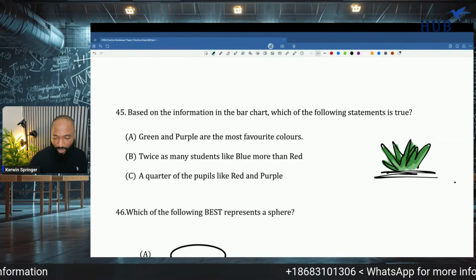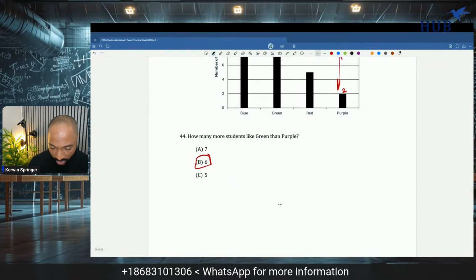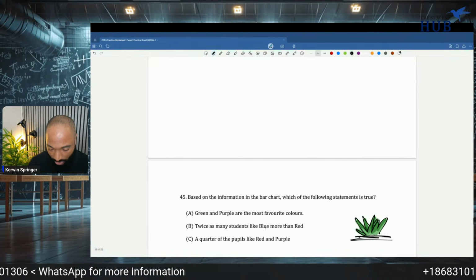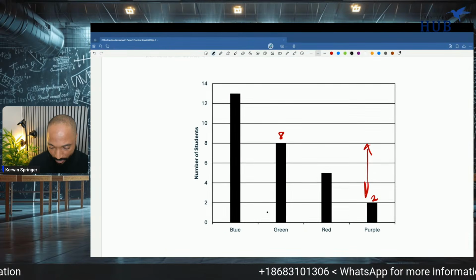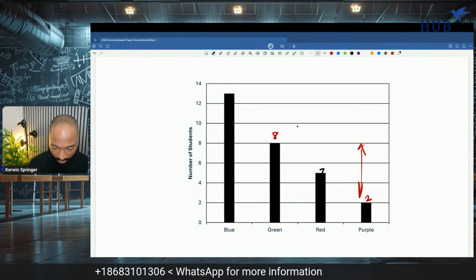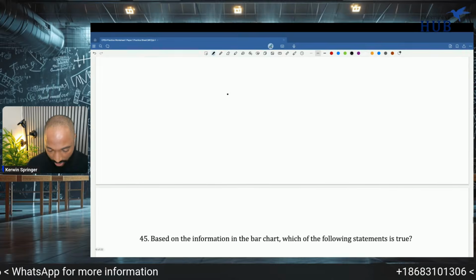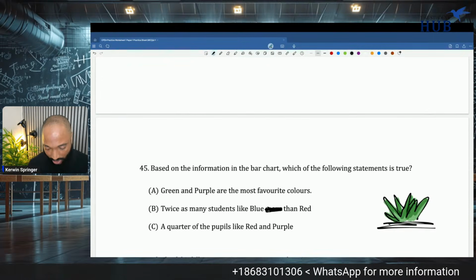Based on the information in the bar graph, which of the following statements is true? Green and purple are the most favorite colors. Nah, nobody likes purple in this. Twice as many students like blue more than red. "More than" is a really weird phrase to say there. So this is 7 and this is 13. So that's not true either.